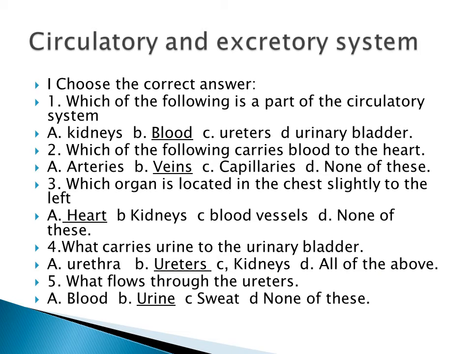First, we will see the 8th chapter Circulatory and Excretory System. So choose the correct option. First question. Which of the following is a part of the circulatory system? Kidney, blood, ureter and urinary bladder. So kidney, ureters and urinary bladder, they are the part of the excretory system. Only the blood is the part of circulatory system.